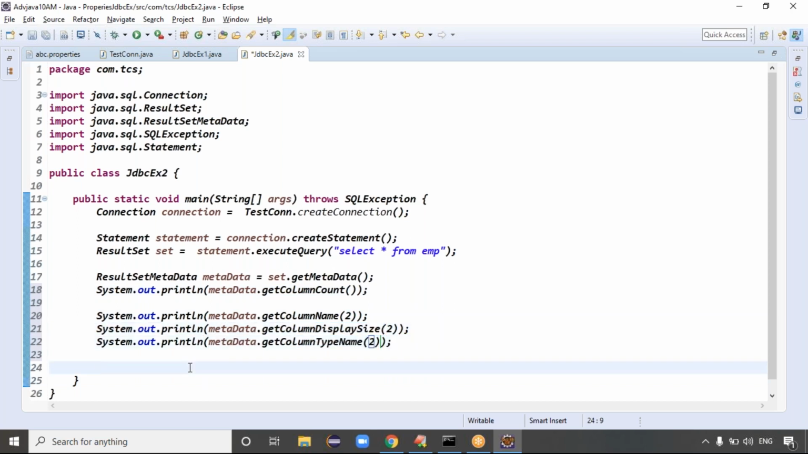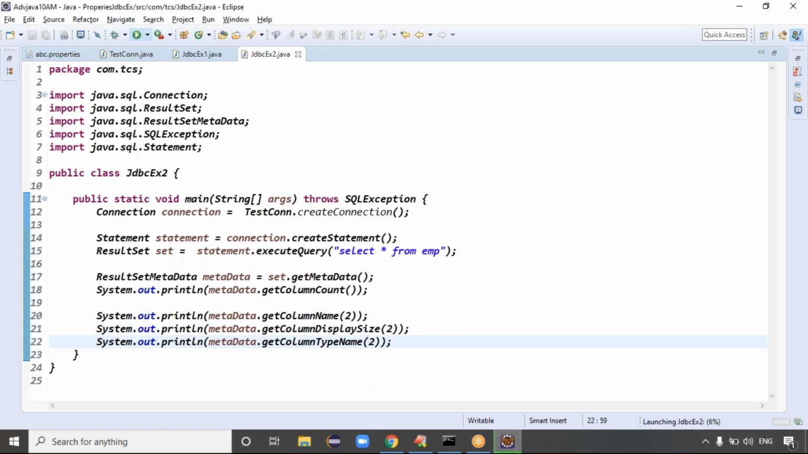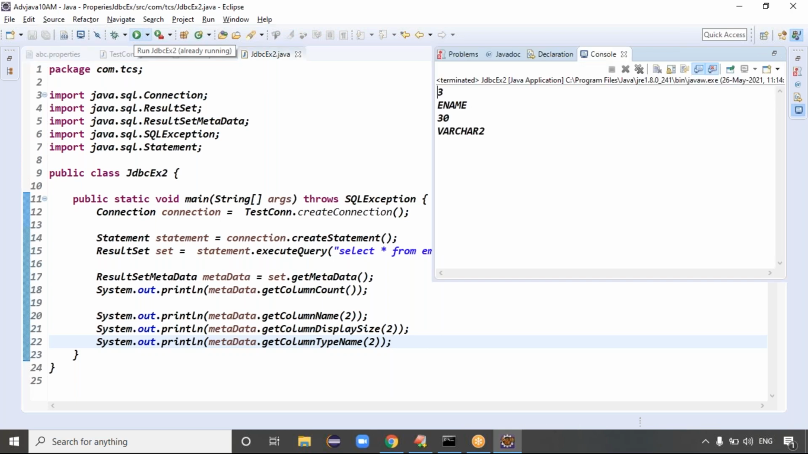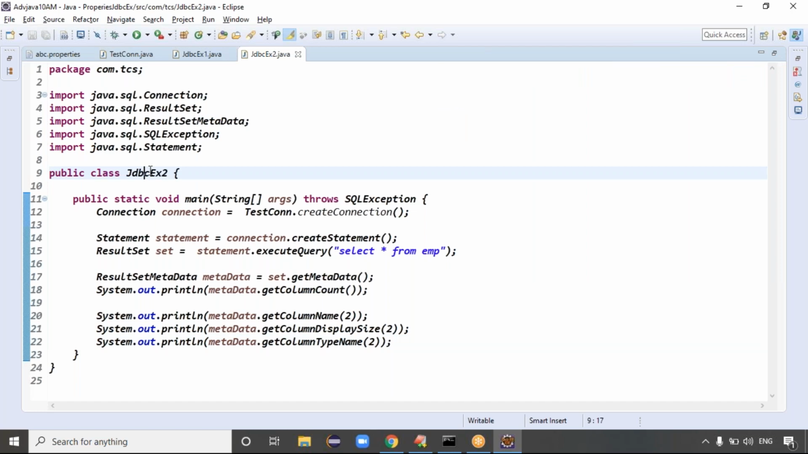We need to get some information about the table data, guys. Column data, you're going for this information, right? Simply if we run this code, see the output, guys. Get column count is 3. Second column is employee name, the second column size is 30, and the type name is varchar2, right? Exactly, guys.